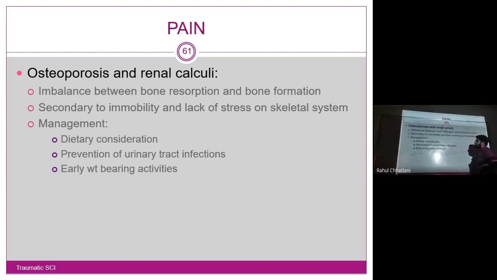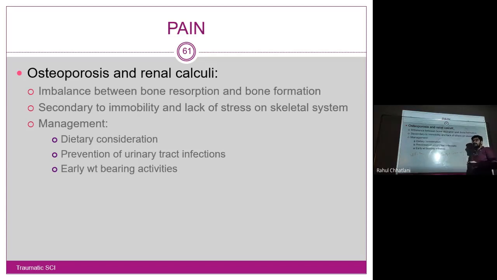How do we manage this? So, first, diet: calcium should be taken properly in the diet. That is the first thing. Second, prevention of urinary tract infection. Osteoporosis is not linked. Here we are talking about renal calculi. Yes, kidney stones, to speak in layman's terms.